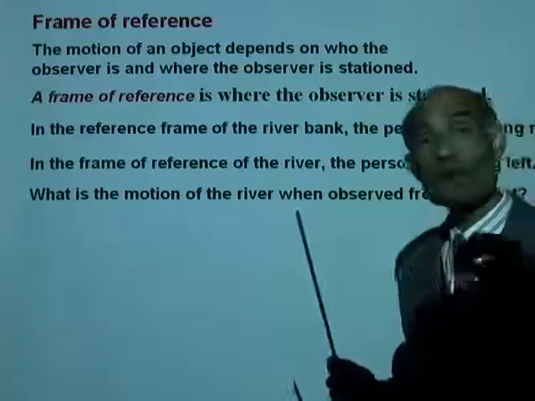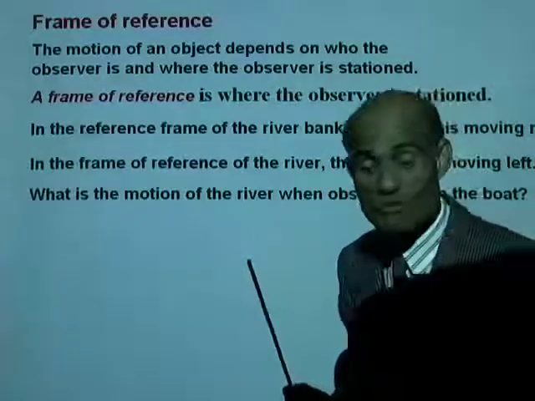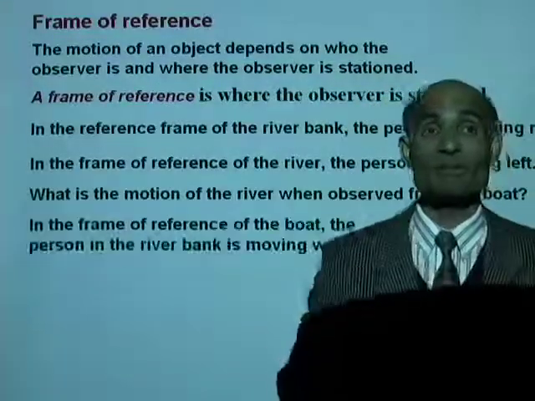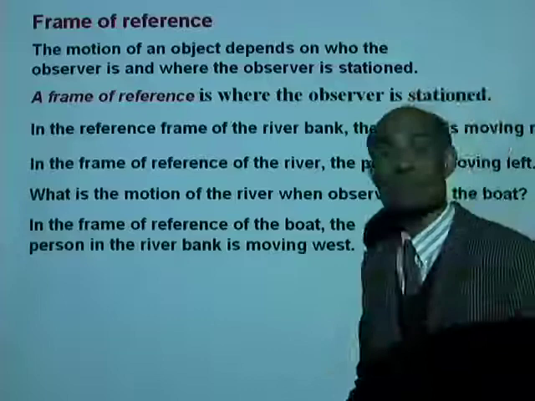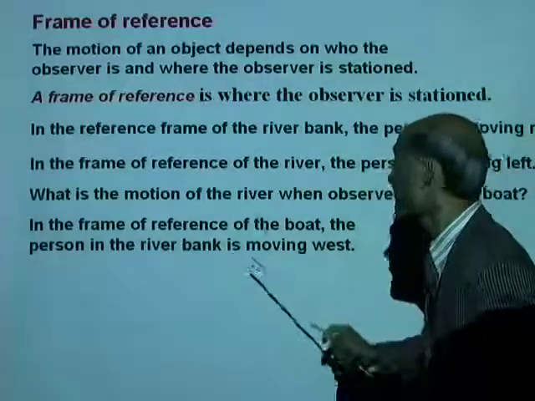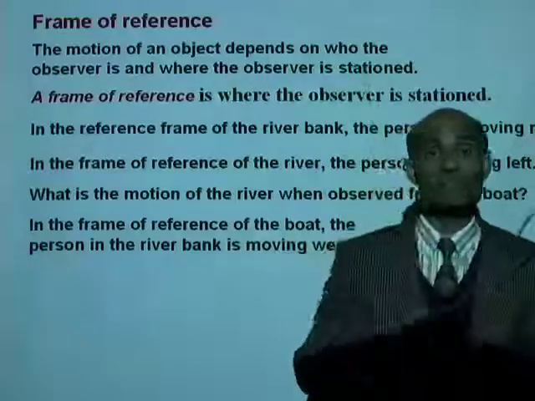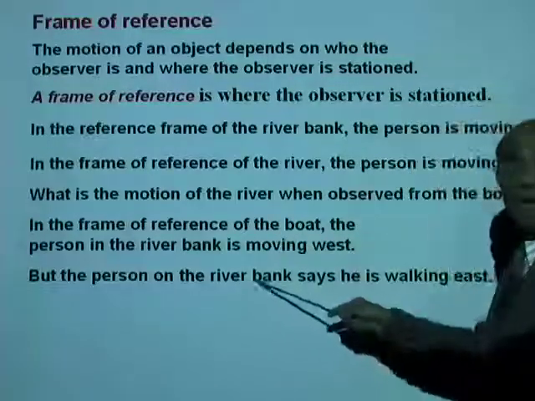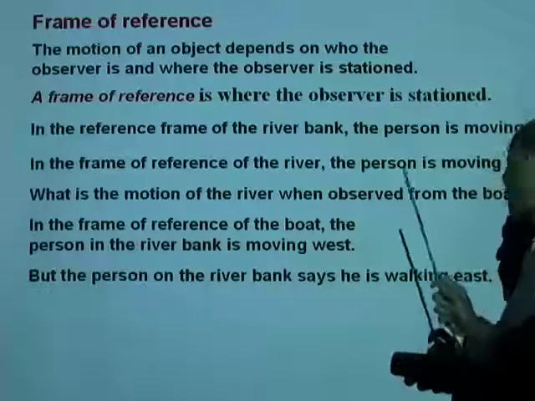You remember when observed from the boat, what is the motion of the river? You saw the river moving backward. In the frame of reference of the boat, the person on the river bank is moving west. But the person on the bank says he is walking east.